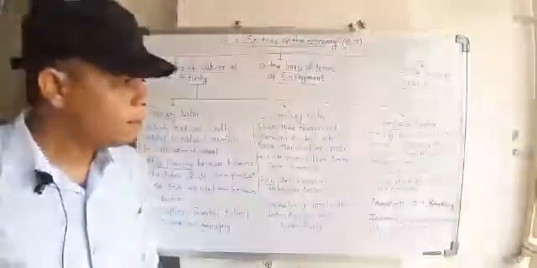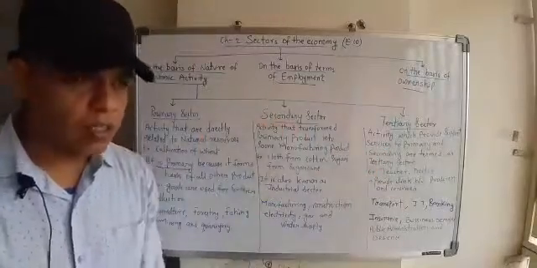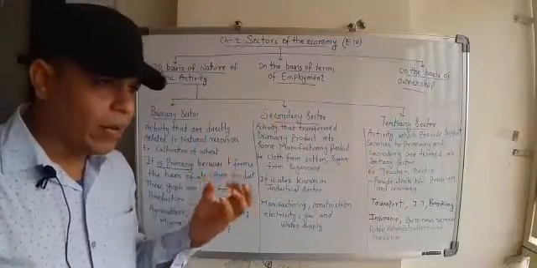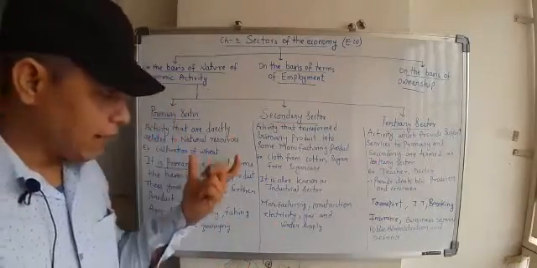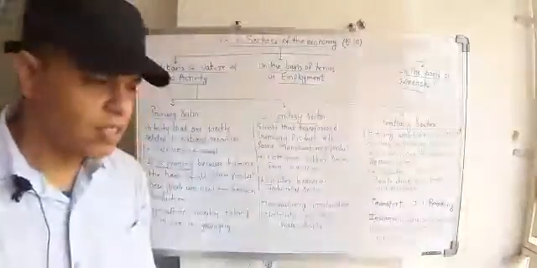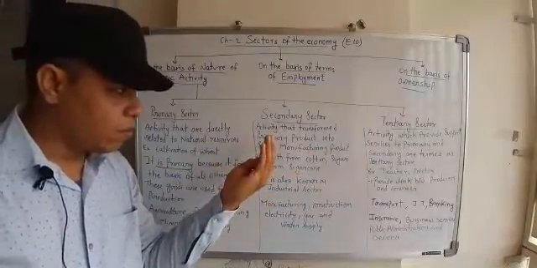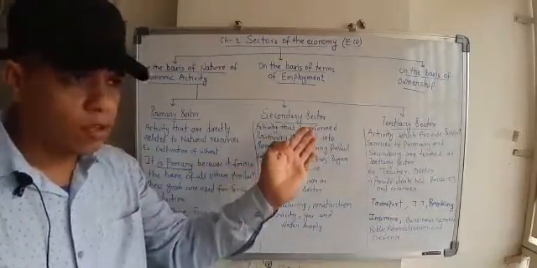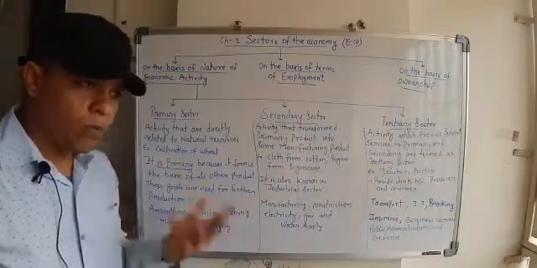In the same manner, the primary and secondary both are dependent on the tertiary sector. Both the sectors require the transportation services and the communication services. Those services they receive from the tertiary sector, and the tertiary sector receives various things, manufactured goods which are used to provide the services, and primary products also to provide the services.